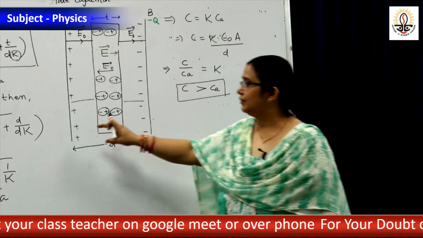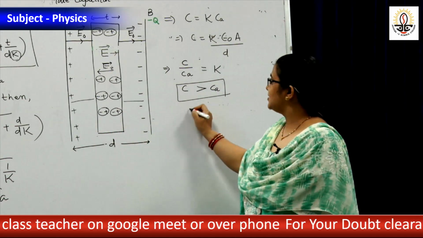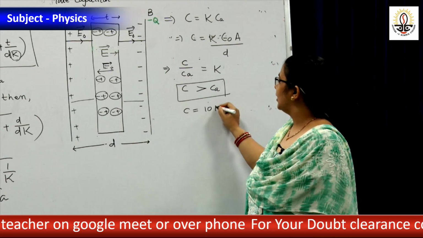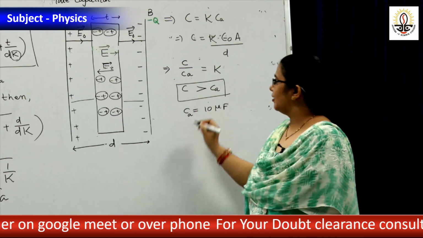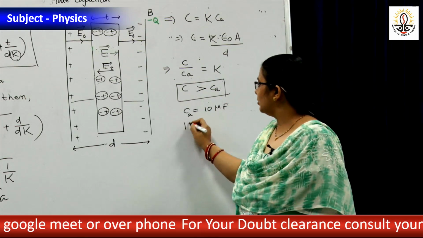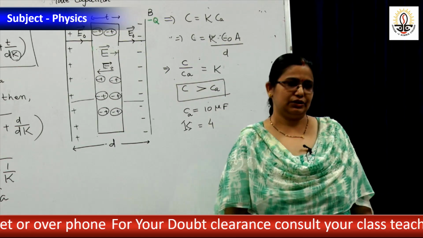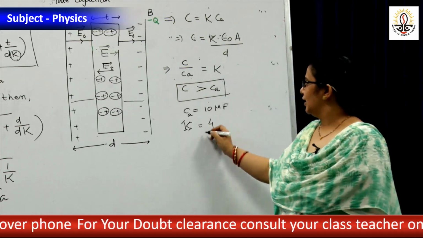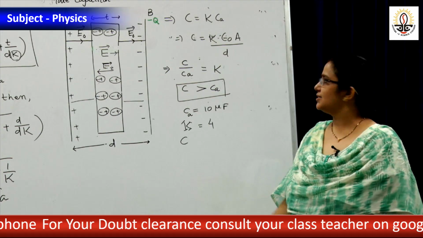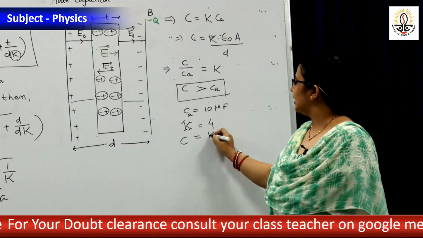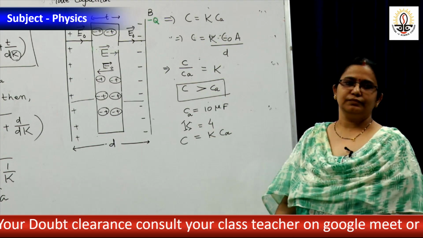Suppose a capacitor filled with air has capacitance C of 10 microfarad. If the dielectric constant is 4, the dielectric constant has no unit, it is simply a ratio, then what will be the capacitance? C equal to K Ca. This is a 1 mark question.